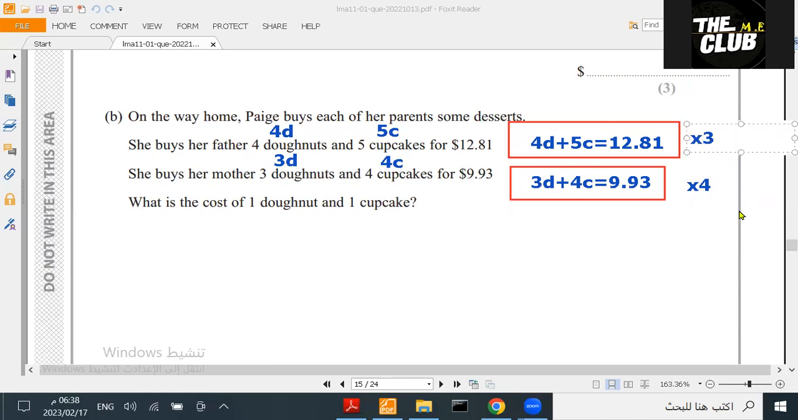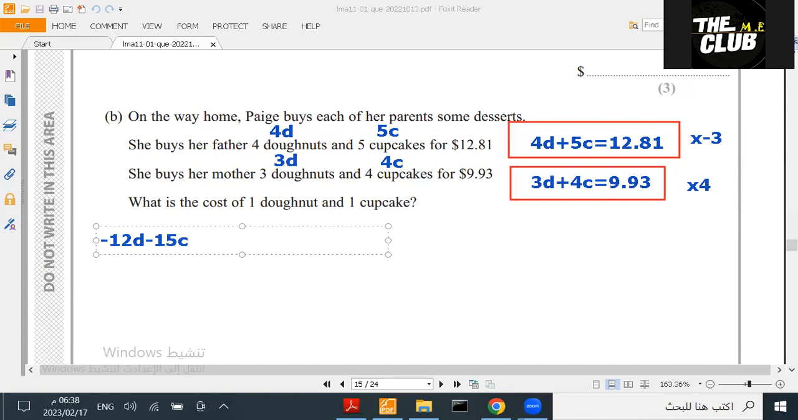Let's make it -3 here, so I can make them different signs. Now let's do the ones on top. We multiply -3 by 4D. -3 times 4D is -12D. And then -3 times 5C is